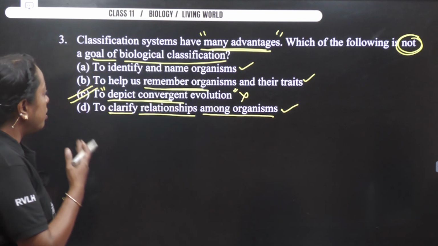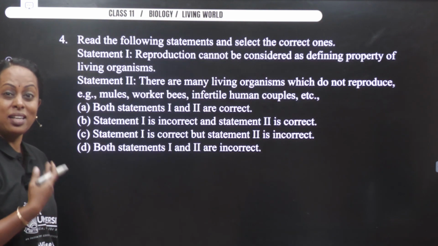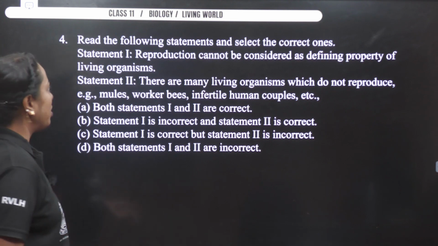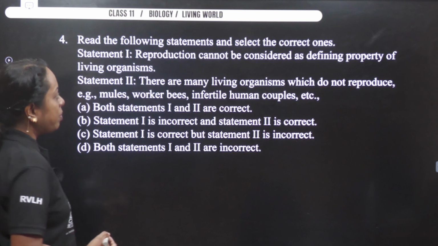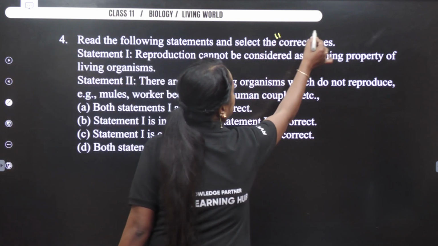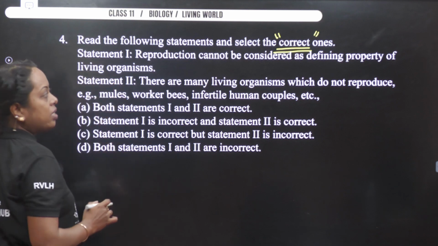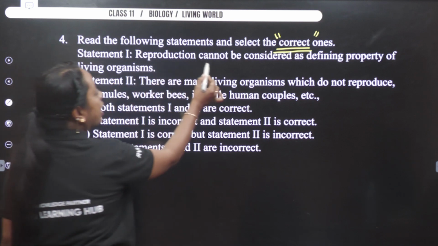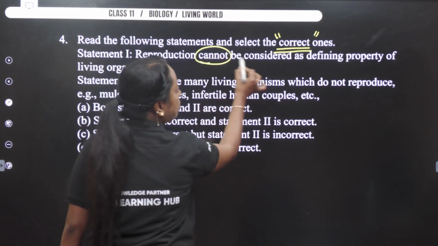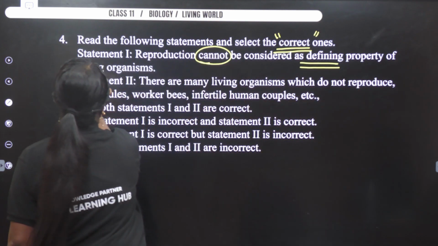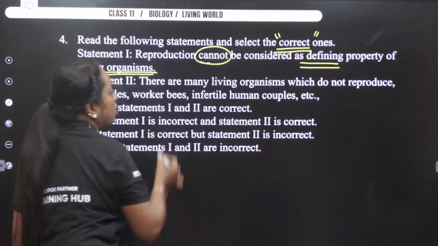Now let's go to the next question. Again, it's a big question. Usually we feel a little lazy to read big questions in biology. Read the following statements. See the words correct ones. The statement says reproduction cannot be considered as a defining property of living organisms.